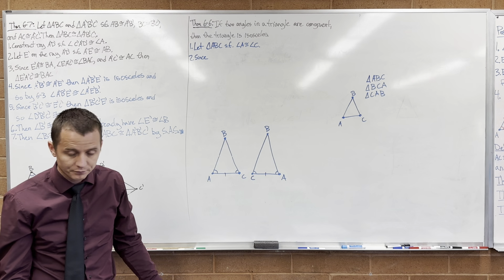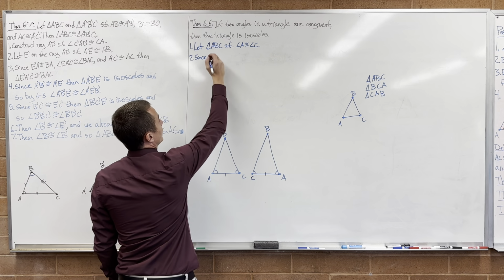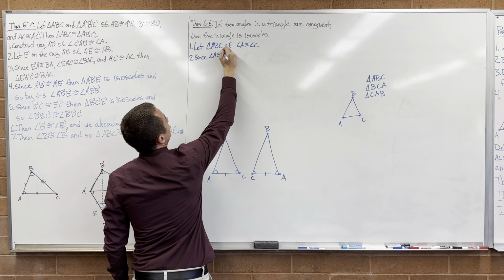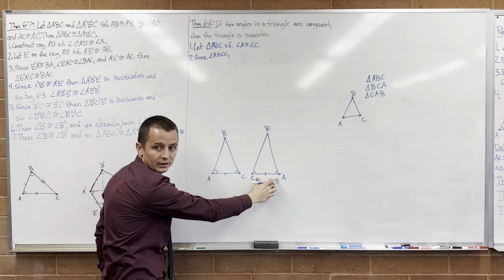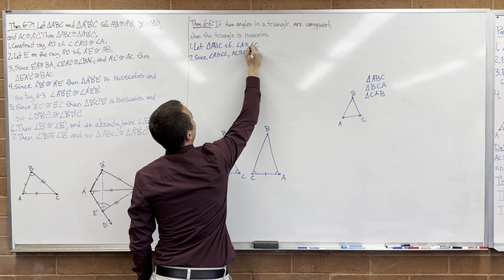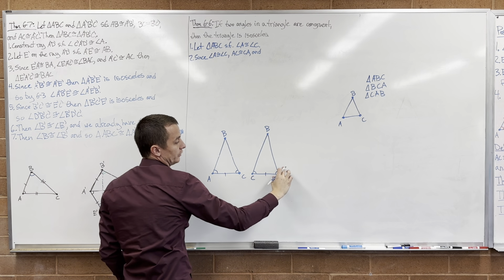Right? But since angle A is congruent to angle C, AC is congruent to CA, and angle C is congruent to angle A.